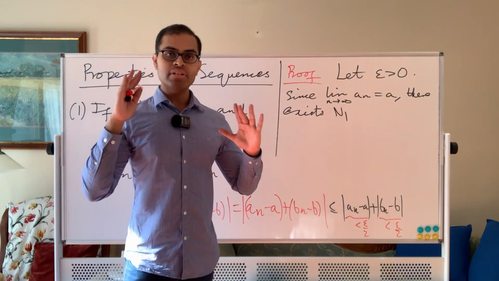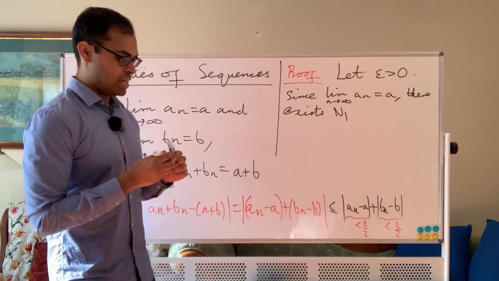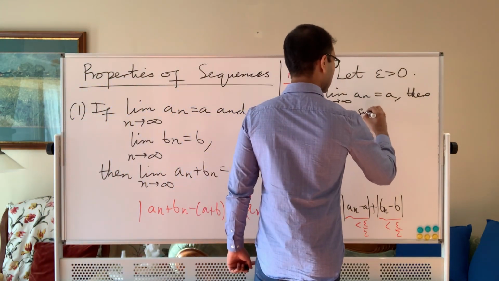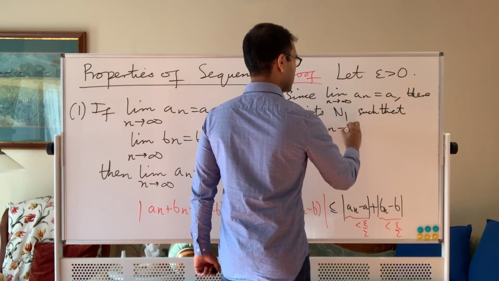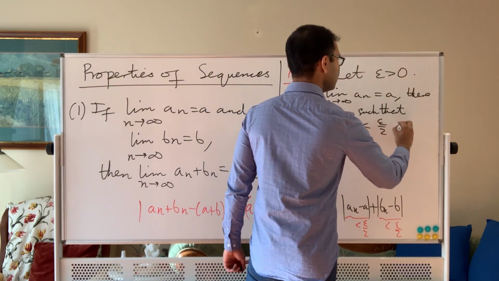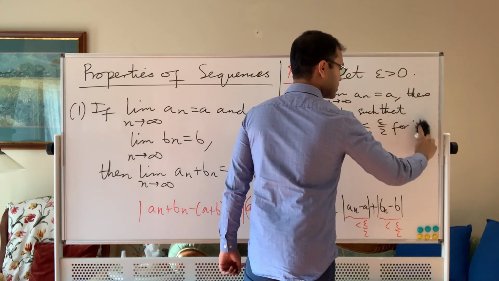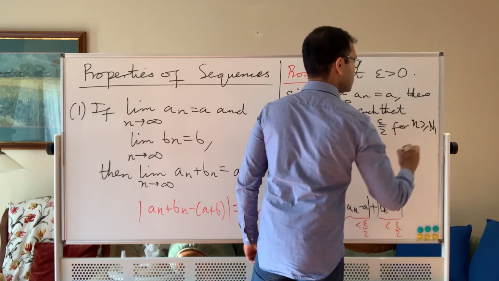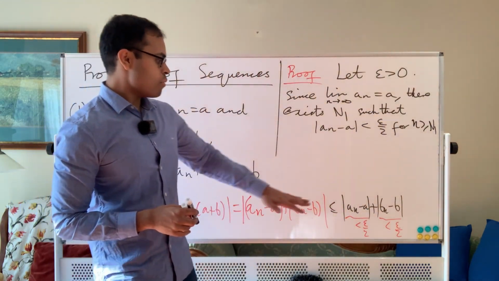We need to make sure that we take care of both the rates of convergence separately. So here we say there exists n1 such that the absolute value of an minus a is less than epsilon by 2 for n at least n1. Okay, so I'll say for the index, for little n at least n1, that's going to be true. So we're going to have that an is within epsilon by 2 of a, which is what we want.